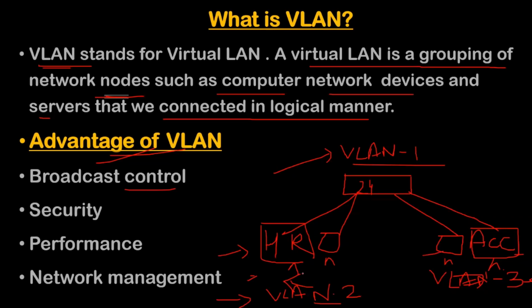Now when you try to ping from the first PC to the second PC, you can ping because the VLAN is the same for both PCs. But if you try to ping from the first PC to the third PC, you can't ping because the VLAN is different, so the logical area is different. This is how we can create VLANs for broadcast control. The switch is the same, but you can't ping each other. You can't ping from the first PC to the third or fourth PC. We can control the broadcast, and we can easily divide the groups in a single switch.